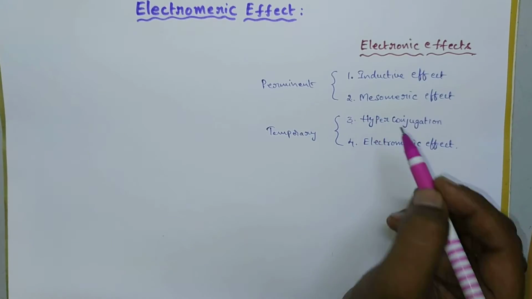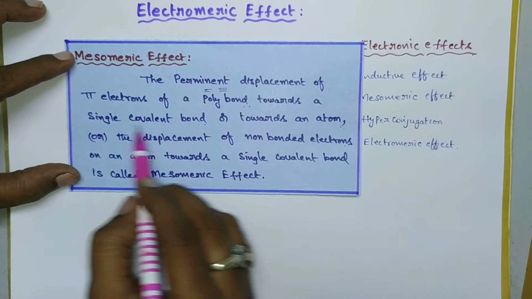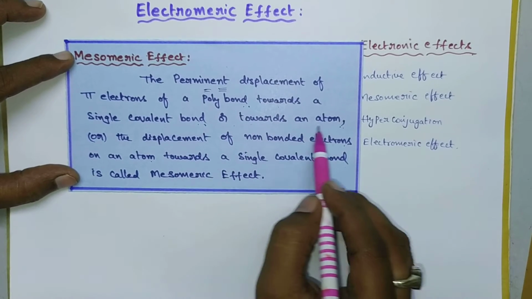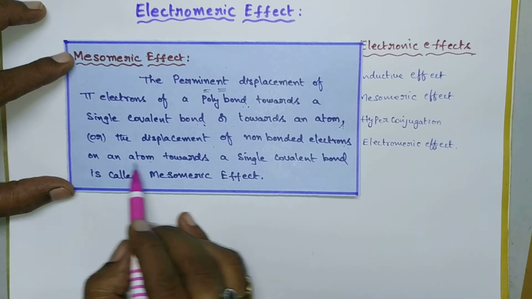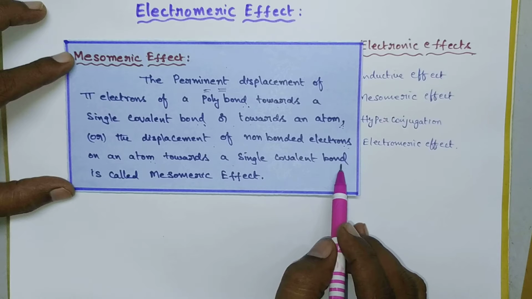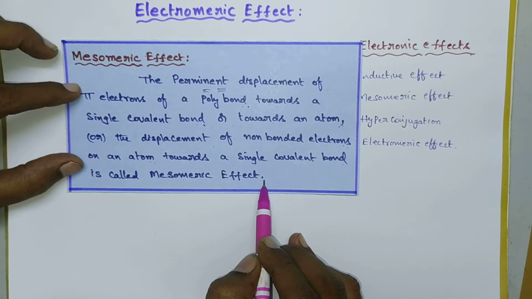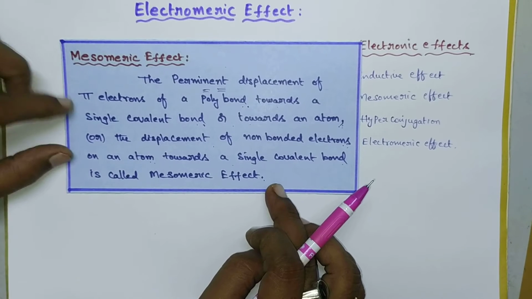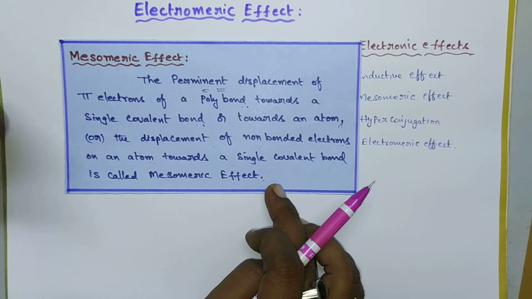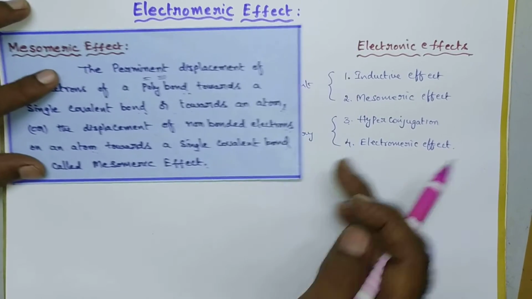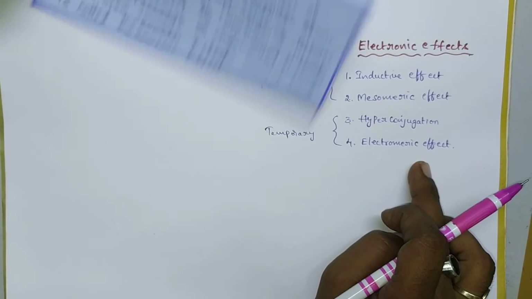The mesomeric effect means the permanent displacement of pi electrons of a multiple bond towards a single covalent bond or towards an atom, or the displacement of non-bonded electrons of an atom towards a single covalent bond. If this effect takes place in the absence of a reagent, it is called the mesomeric effect. If the same effect takes place in the presence of a reagent, then that effect is called the electromeric effect. Let us consider an example.